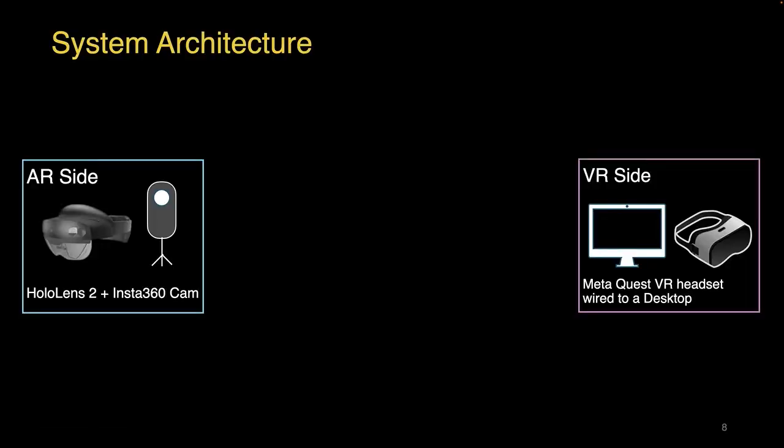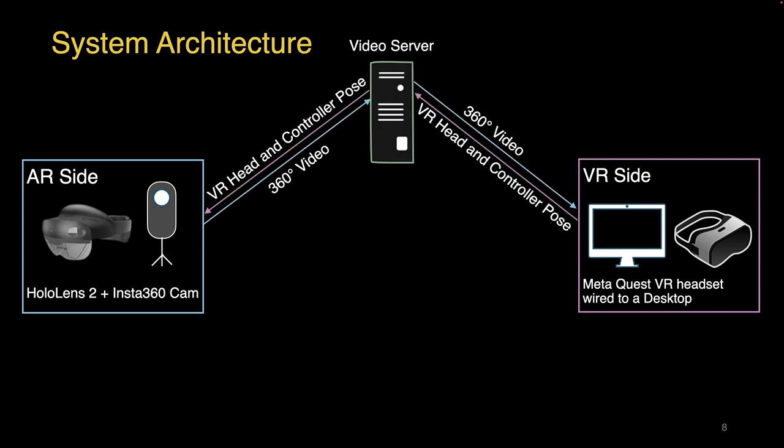So now here is an overview of the VirtualNexus system architecture. On the AR side of our system, the local user wears a Microsoft HoloLens 2 and streams the environment with an Insta360 camera. On the VR side of our system, the remote user wears a Meta Quest VR headset wired to a desktop. The video pipeline of our system streams the 360-degree video in real time and synchronizes the VR head and controller pose for video transcoding and avatar rendering.